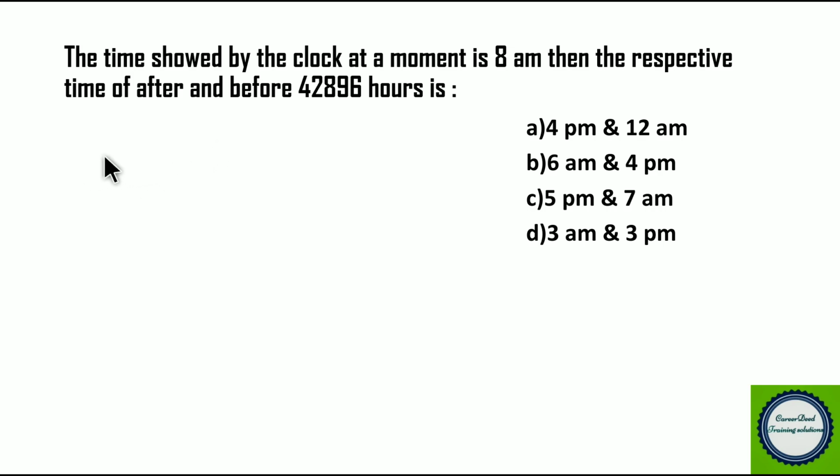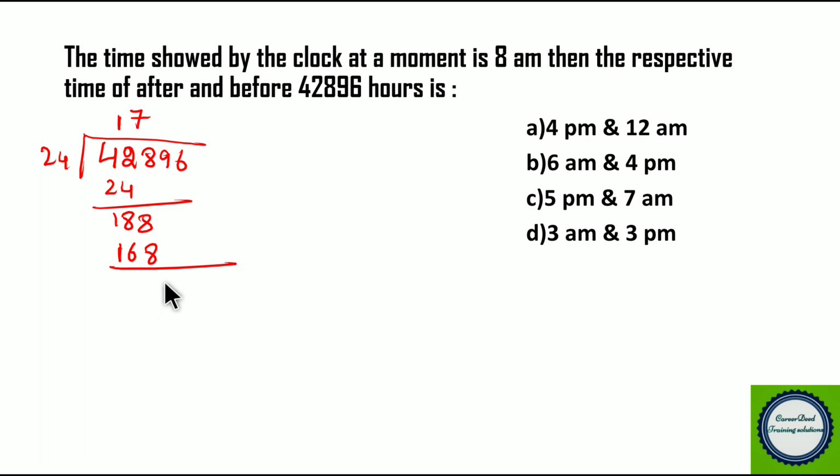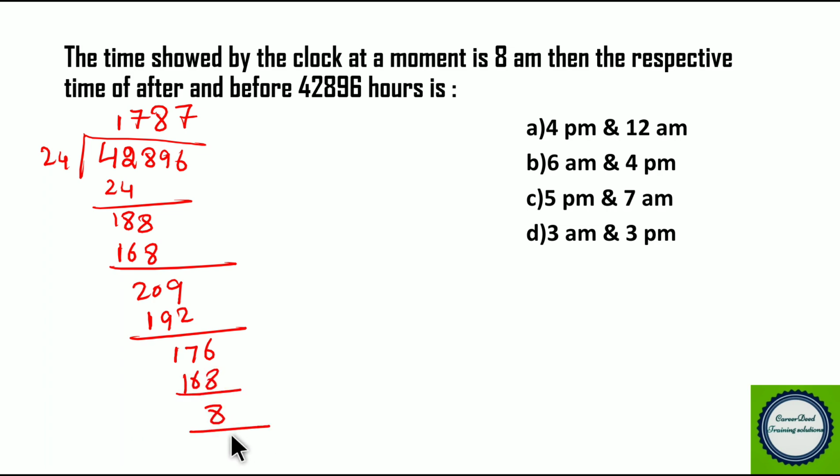While dividing 42896 by 24, we do the long division step by step. 8 times 24 gives 192, and then when you bring 6 here, 7 times 24 gives 168. So we have the remainder 8.